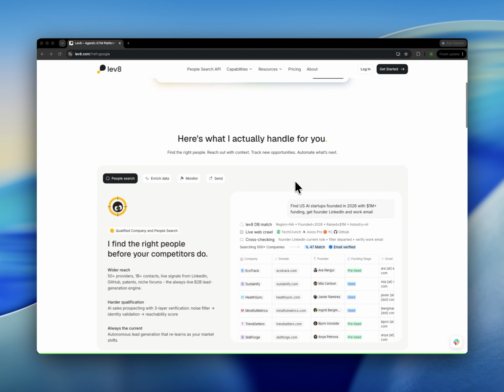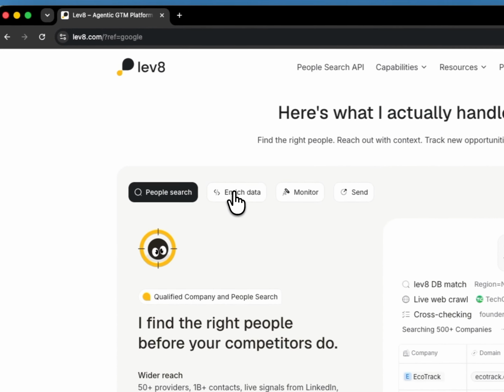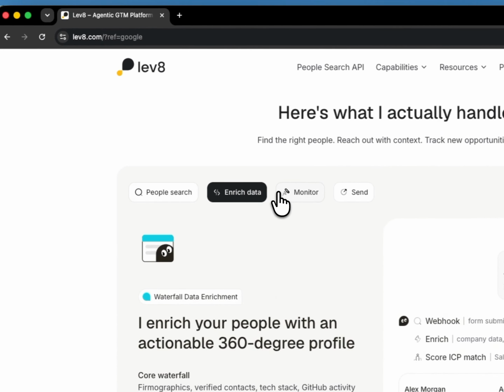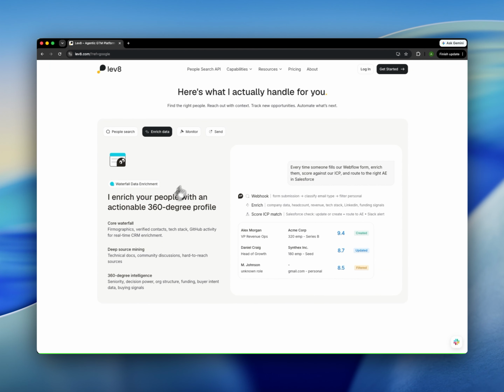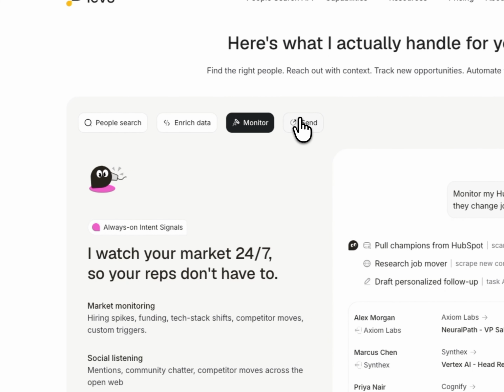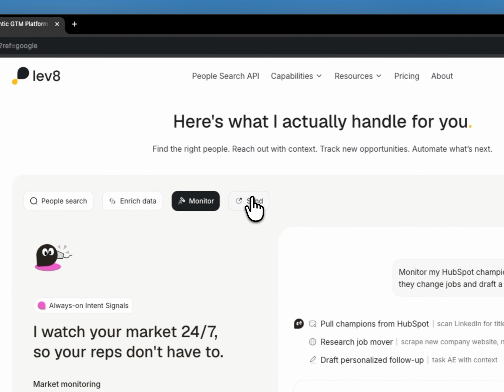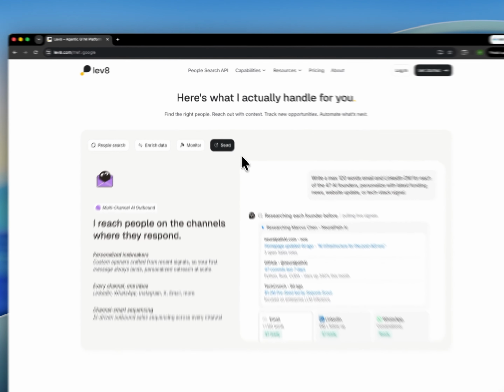This is their website. We can just click around the data, and this is a few samples that they have added up here. You can click a webhook. You can use the score ICP match, and this is how the reports will look. And it watches your market 24/7. So this is probably agents that will always keep an eye on your defined filters, and I believe it can also send the emails.